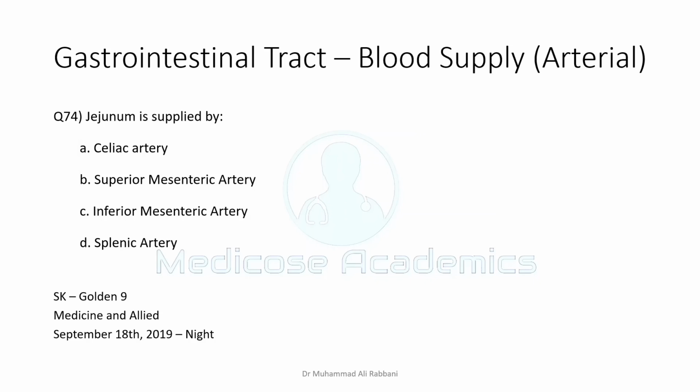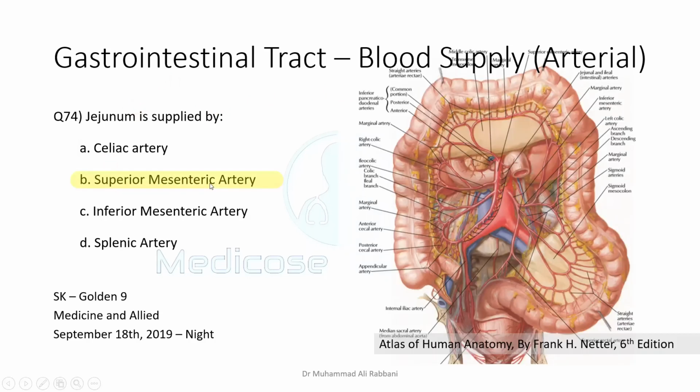And very similarly, hindgut will have all the same supply: branches of the inferior mesenteric artery, branches of the inferior mesenteric veins, lymphatics into the inferior mesenteric nodes and inferior mesenteric plexus. Now, jejunum is being supplied by, it is originally derived from midgut, so it is ultimately being supplied by the superior mesenteric artery.